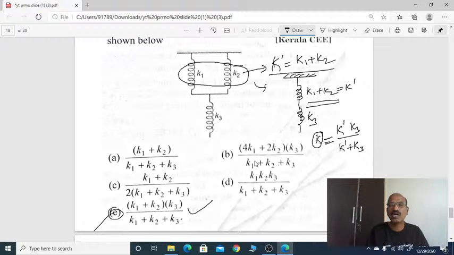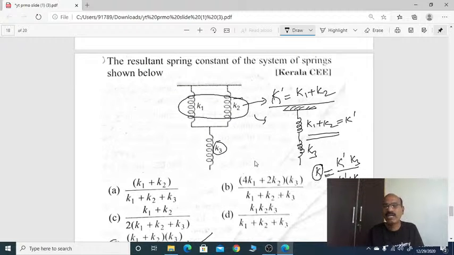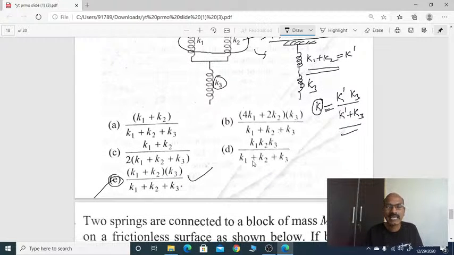The first two are in parallel, K1, K2, so the effective is K1 plus K2, and with the third, K3, it is in series. When both are in series, the formula applies. You will get option E as the correct one.